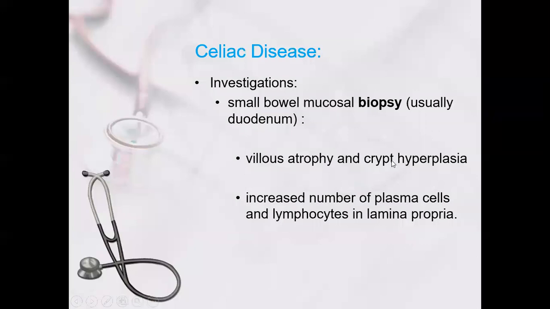So pathologists will look at the biopsy for these findings: villous atrophy, crypt hyperplasia, increased plasma cells and lymphocytes. Then this is the diagnosis for sure. So the gold standard for celiac disease is biopsy and histopathological diagnosis. Then supportive serology, IgA, IgG.